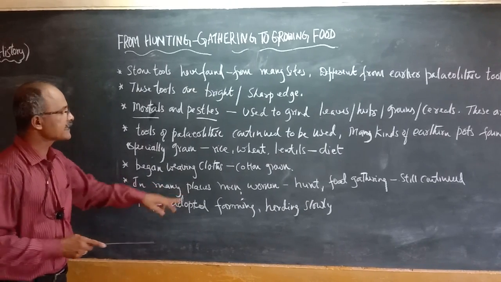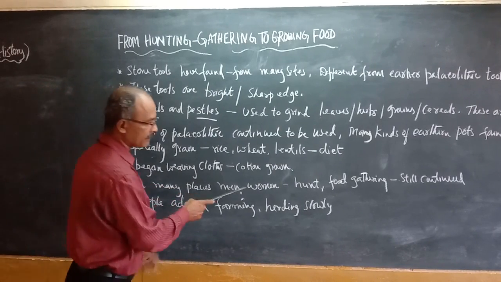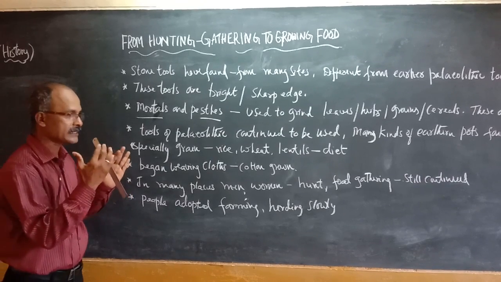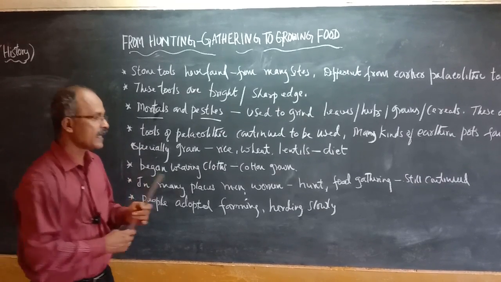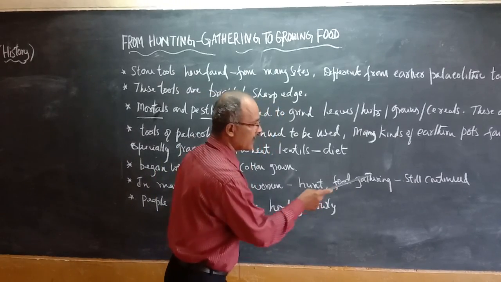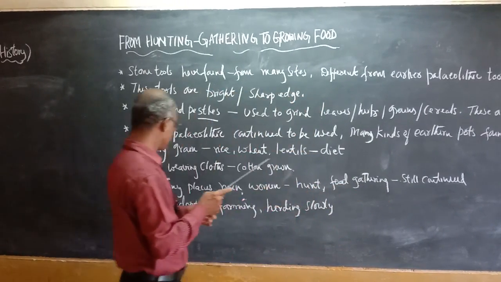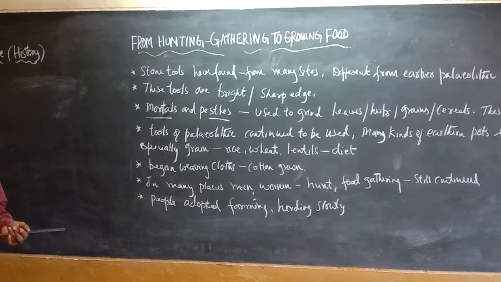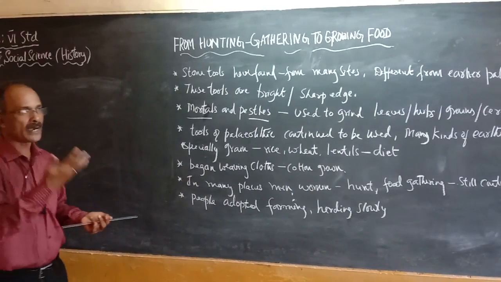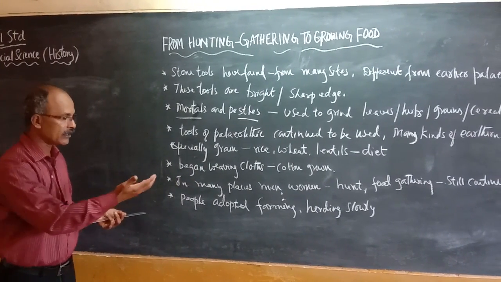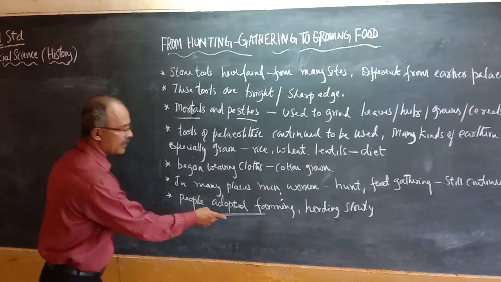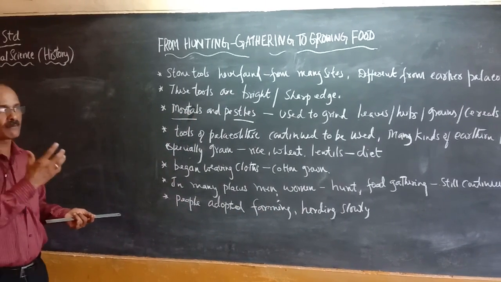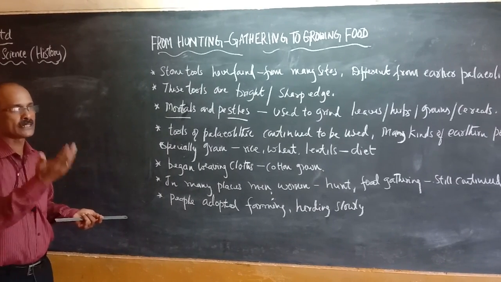Then in many places, men and women used to hunt. They followed the traditional activities of hunting animals and gathering food, and still continue the same activities. Again, people adopted farming and herding slowly. So what happened? In later days, with some changes, farming and herding together were followed in some places from season to season.